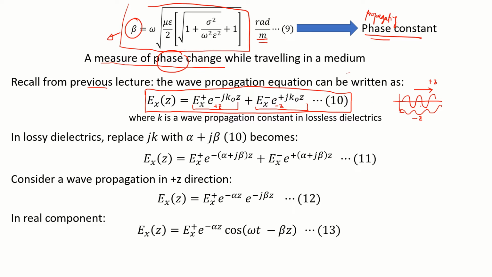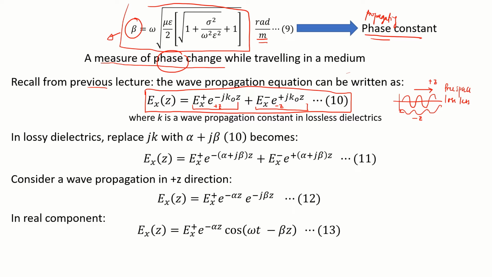Since there is no loss in our free space, in our lossless medium, we assume that the reflected wave is the same as the propagating wave, the only difference being the direction.